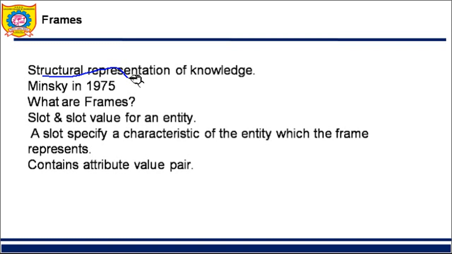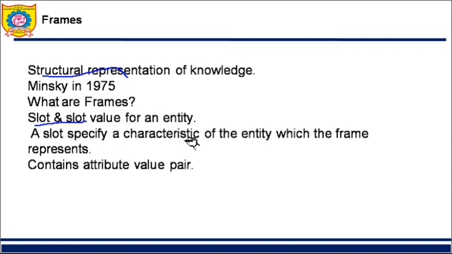What do you mean by frame? Frame is the collection of two things. One is slot, the other one is slot value. It is a collection of slot as well as slot value. What is slot? Slot is nothing but attribute. But slot value is nothing but attribute value. Attribute and its value. A slot specifies a characteristic of the entity which the frame represents.